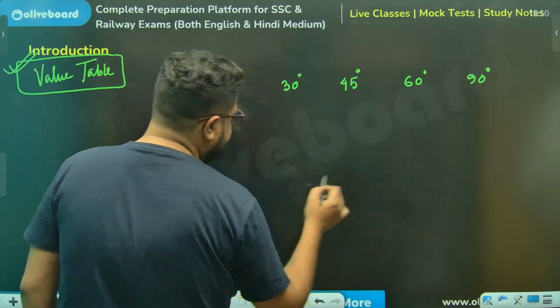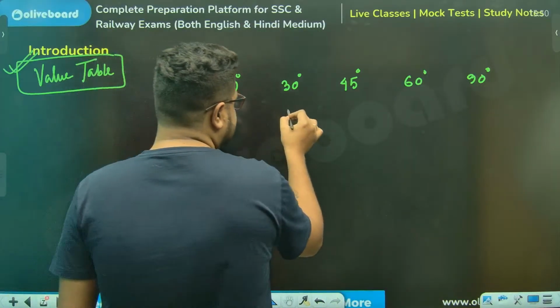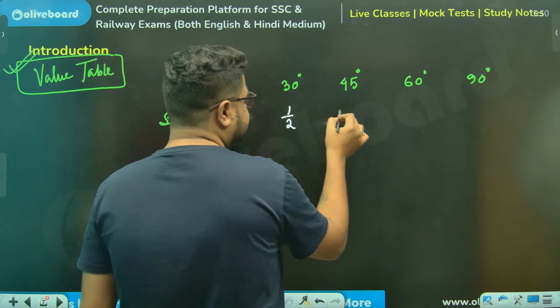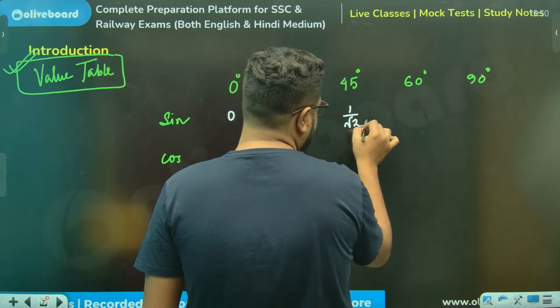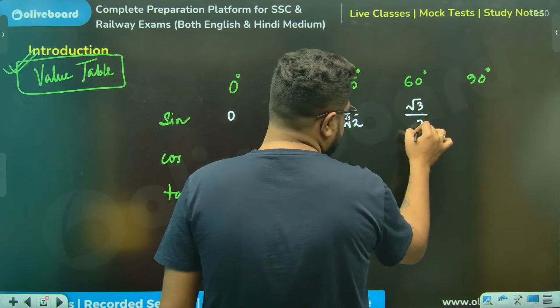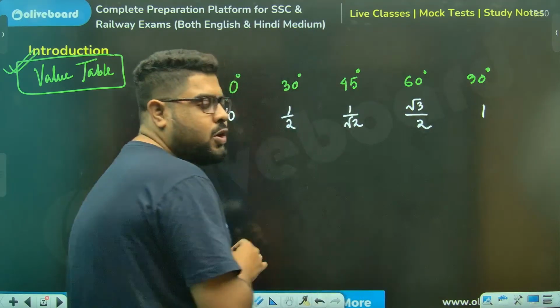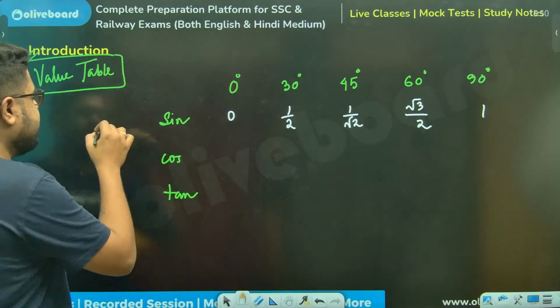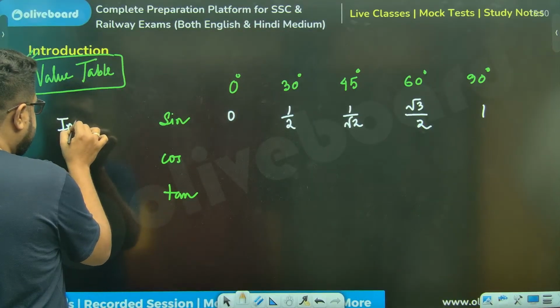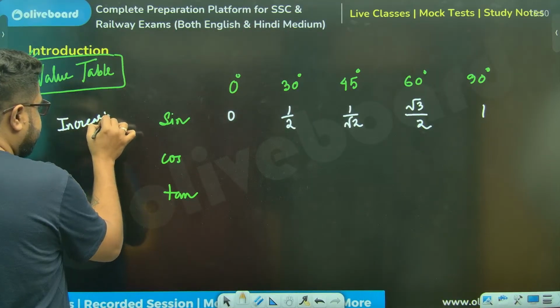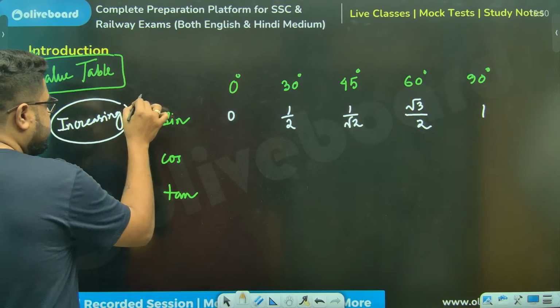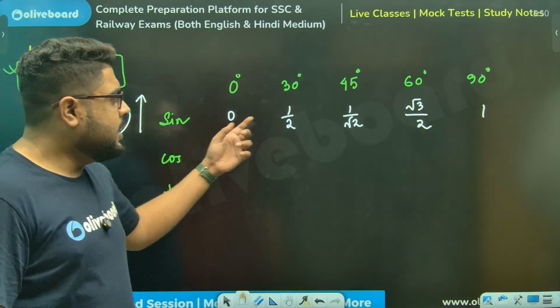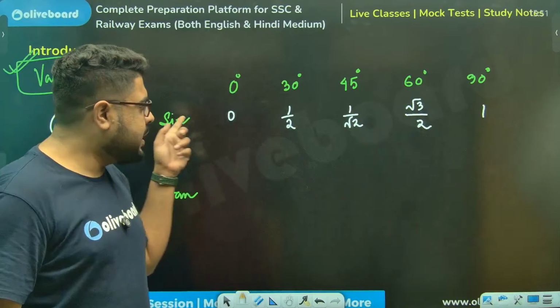Sine 0 degree is 0. Sine 30 is half. Sine 45 is 1 by root 2. This is root 3 by 2. This is 1. Always remember, sine is an increasing function in 0 to 90 degree range. So 0 becomes 0 and 90 becomes 1. So it is increasing.